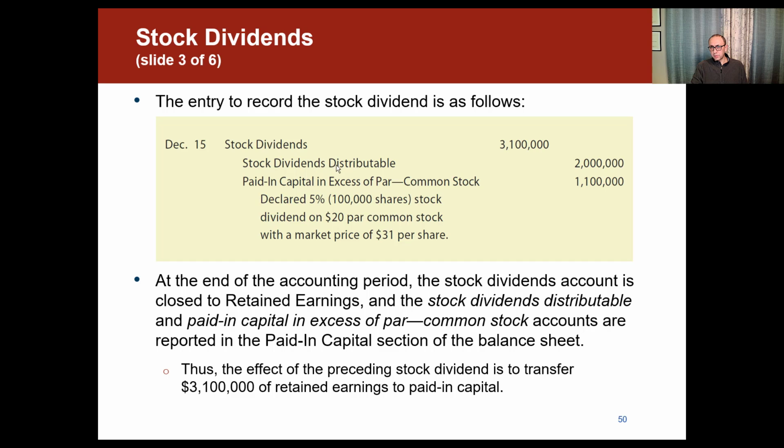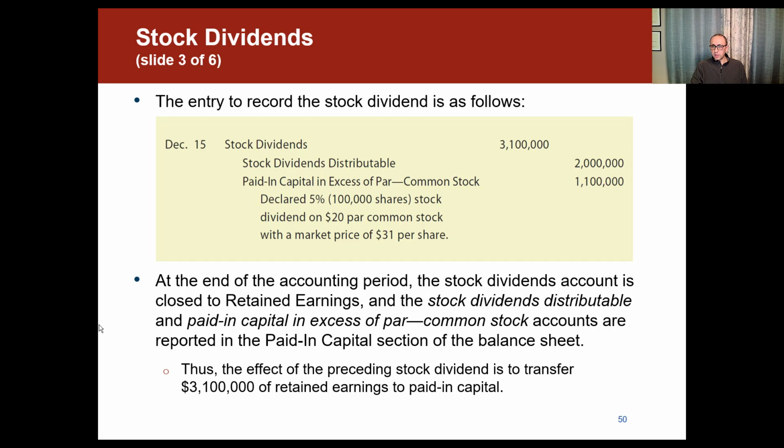But the company stock had $20 par, so we have to record the stock dividend distributable based on the par value. So we take the 100,000 multiplied by 20, and that's $2 million. And the paid-in capital in excess of par for common stock would be the leftover, the difference, or a plug amount, which is $1,100,000.